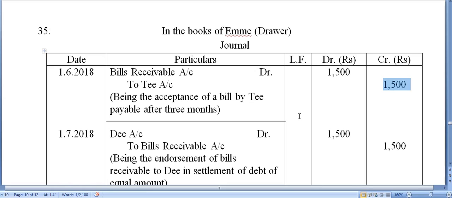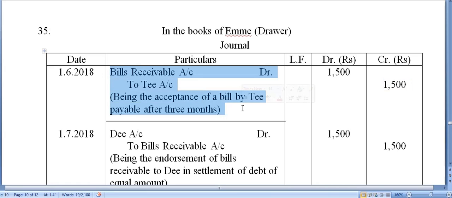You just keep track of the months in your rough copy. The maturity date will be June, July, August, September 4th. So 4th September is the maturity date.